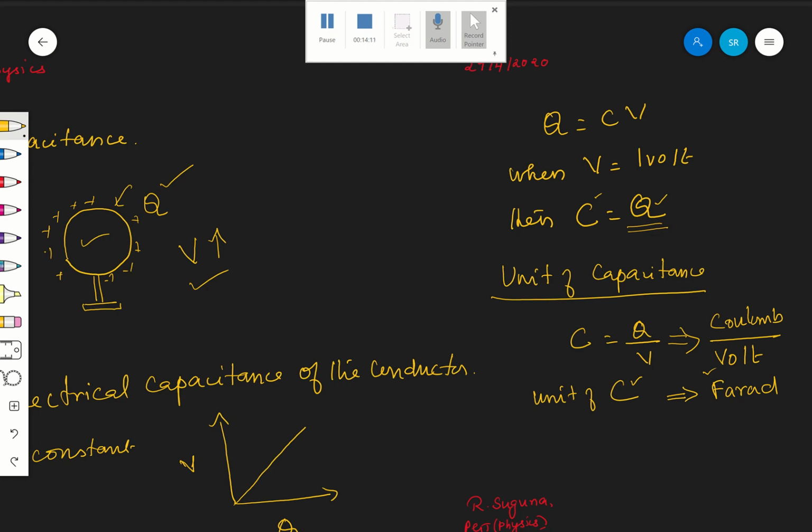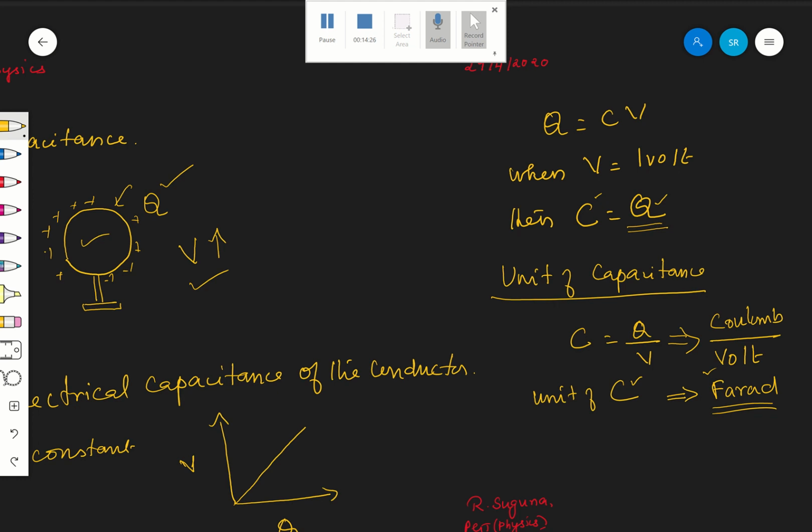Now we are going to see dimension. But this farad is a very huge unit, therefore no conductor will have a capacitance in farad.